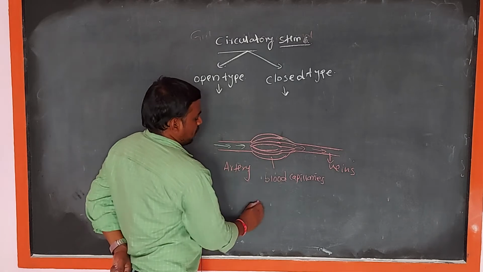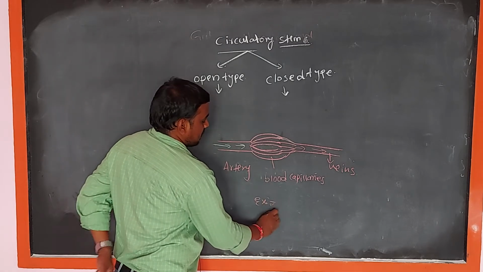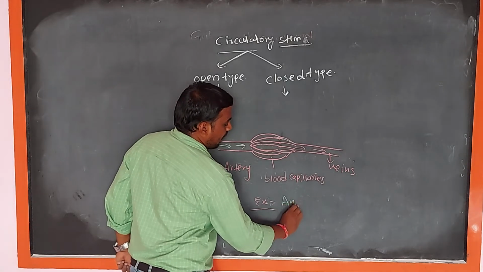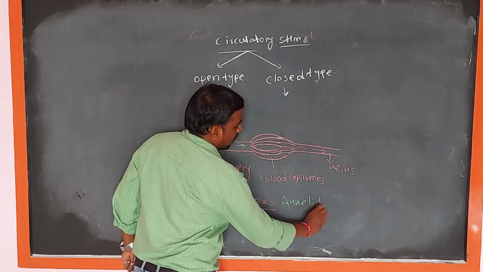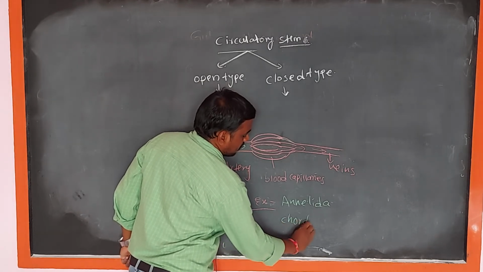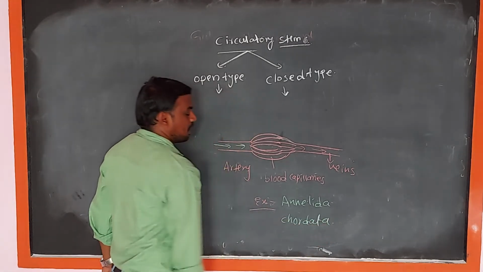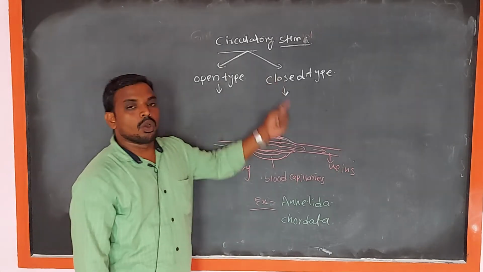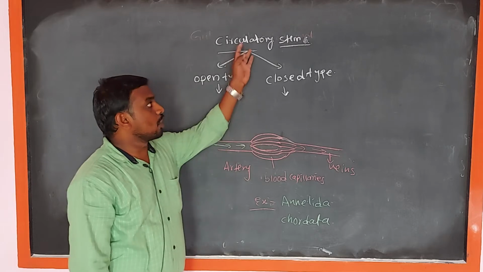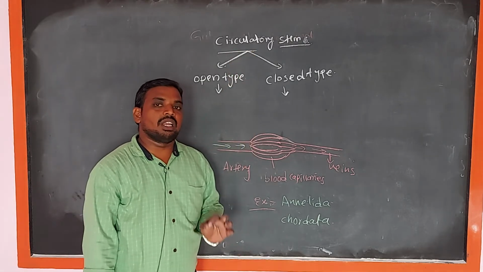In this closed type of circulatory system exhibits, example, Annelida and Chordata animals. Chordata animals, these are exhibited in closed type of blood circulation. So these are the circulatory systems present in animals.